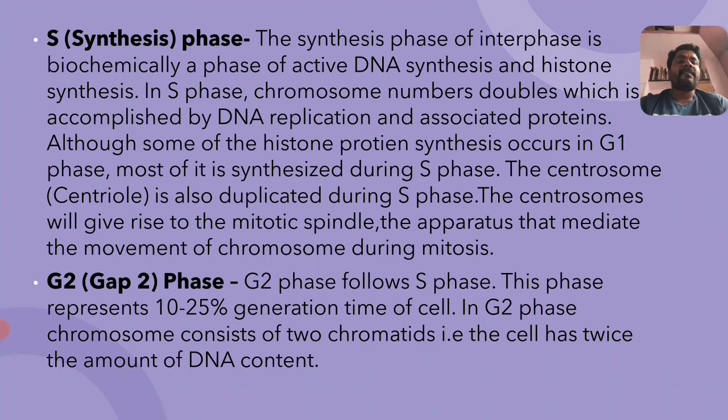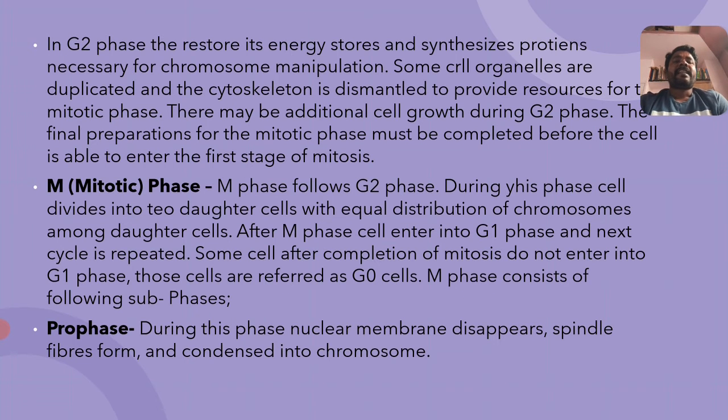And in G2 phase, the cell restores its energy stores and synthesizes proteins necessary for chromosome manipulation. Whatever necessary proteins are there are restored, and some cell organelles are duplicated here. Cell organelles like what?